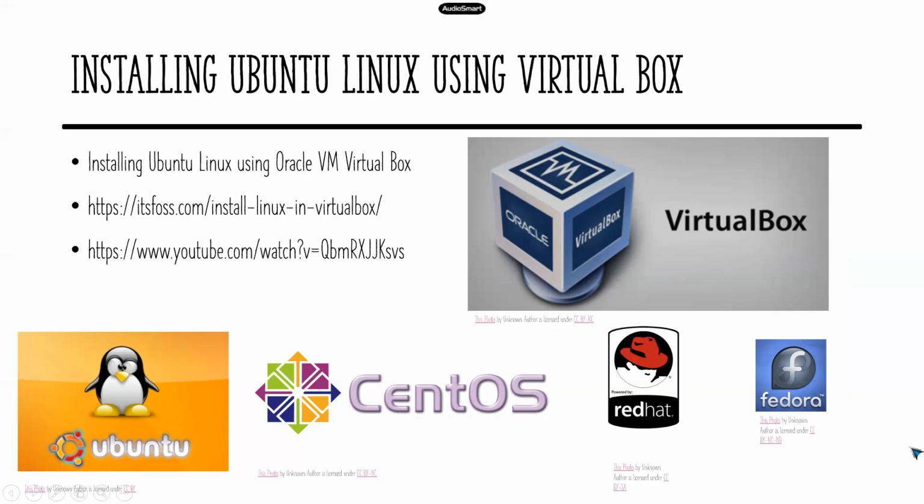It is like opening a Word document and minimizing it like any other document. You open Ubuntu and use it, you can minimize it, and you can have another window for CentOS, another for Red Hat. You can install any number of operating systems provided your disk space and processor speed support that.